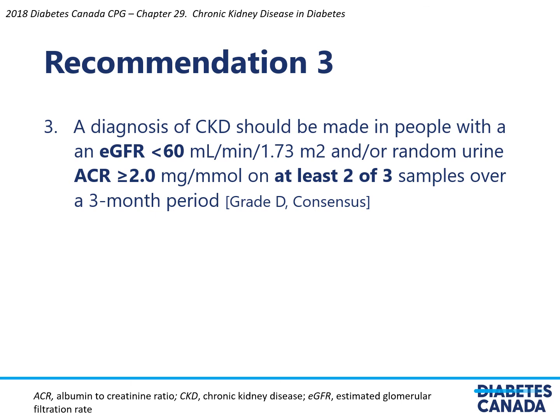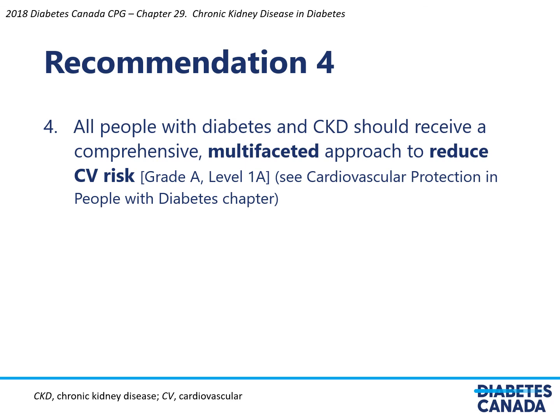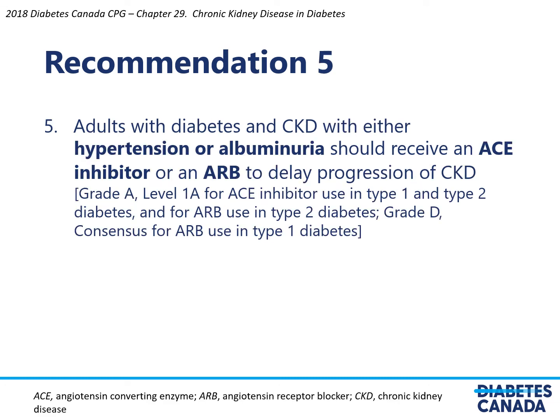Recommendation 3. A diagnosis of CKD should be made in people with an eGFR less than 60 and or random urine ACR greater than or equal to 2 on at least 2 of 3 samples over a 3-month period. Recommendation 4. All people with diabetes and CKD should receive a comprehensive, multifaceted approach to reduce cardiovascular risk. Recommendation 5. Adults with diabetes and CKD with either hypertension or albuminuria should receive an ACE inhibitor or an ARB to delay progression of CKD.